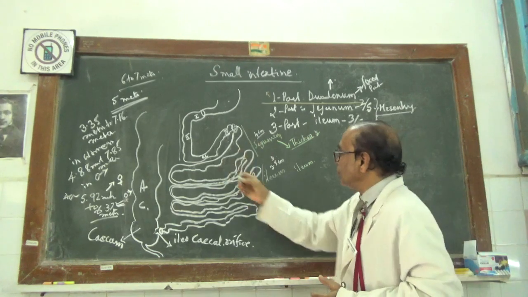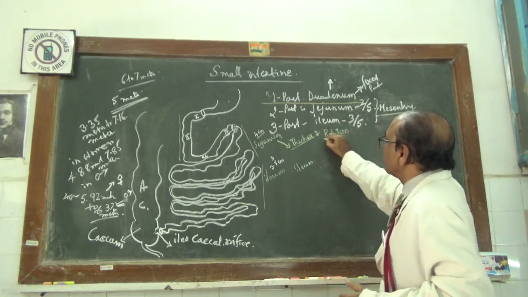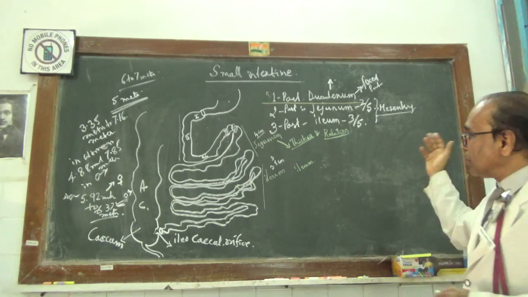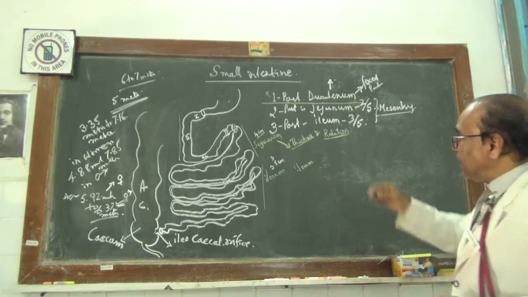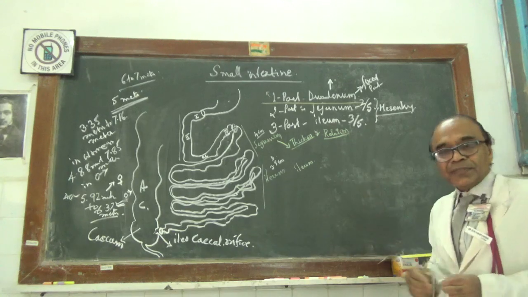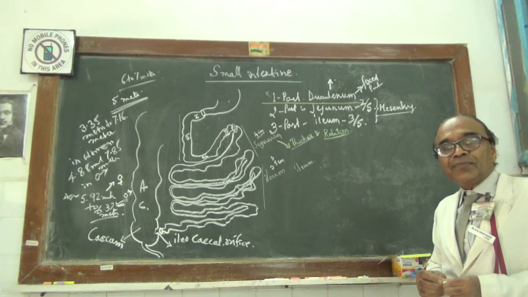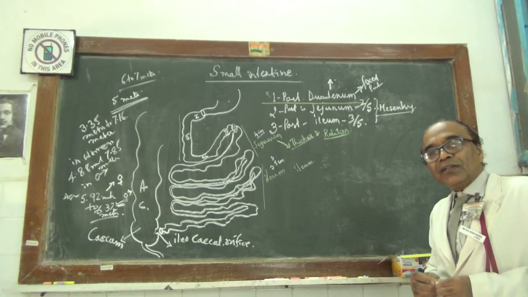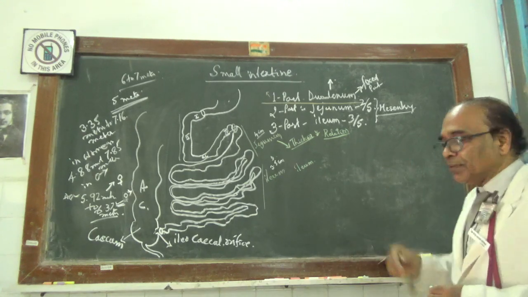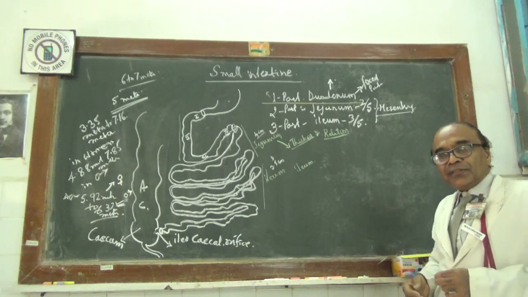Then the jejunum relations. In front, the jejunum is completely occupied by the greater omentum, the anterior wall of the abdomen or the anterolateral abdominal wall muscles, as well as the umbilicus. So this will be in front.